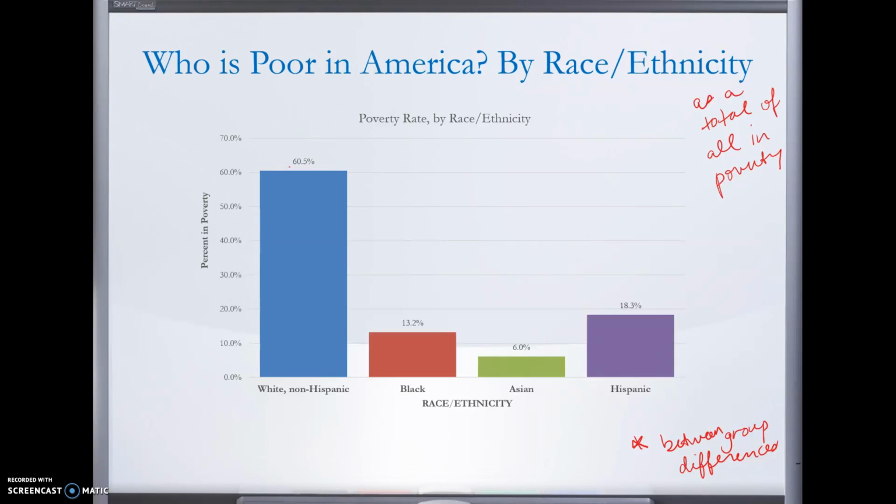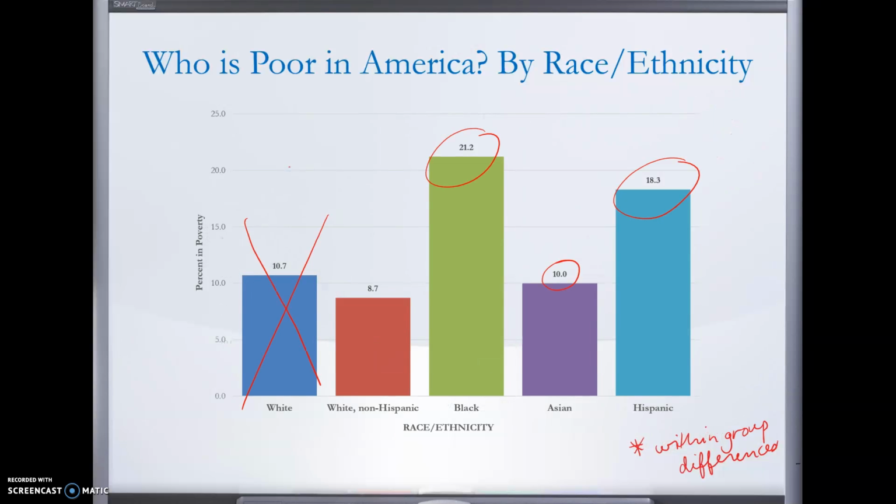Of all Americans in poverty, 60.5% of them are white. That makes sense given that white Americans still make up the majority of the population, right? So you would expect them to make up a higher proportion of the poor in America. 18.3% of Americans who are poor are Hispanic, 13.2% are Black, and 6% of poor Americans are Asian, right? So just note these differences in how you present data.